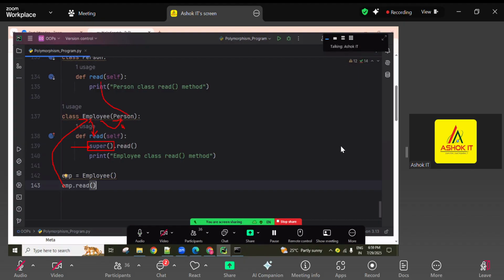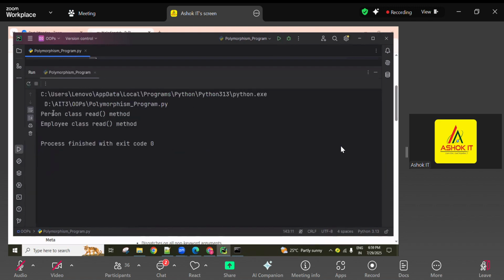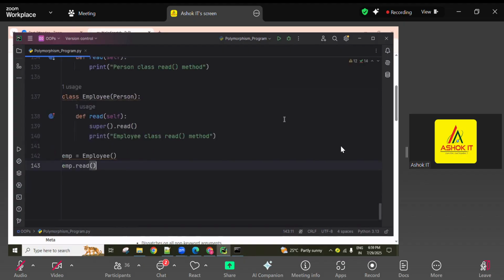So this one executes. After executing this one, again the cursor comes back, so the next line executes. So the parent-related implementation executes here and the new child implementation also executes. Understanding this one? This is called overriding. This is called overriding.